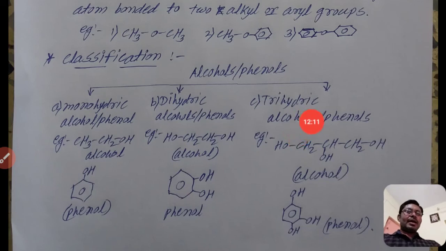The next one, trihydric. Tri means three. Trihydric alcohols or phenols. See that example, CH2OH, CHOH, CH2OH. It contains three hydroxyl groups: one is here, second is here, and third is here. So it is a trihydric alcohol. If three hydroxyl groups are directly attached to a benzene ring, then it is an example of a trihydric phenol, because it contains three hydroxyl groups, 1, 2, 3.